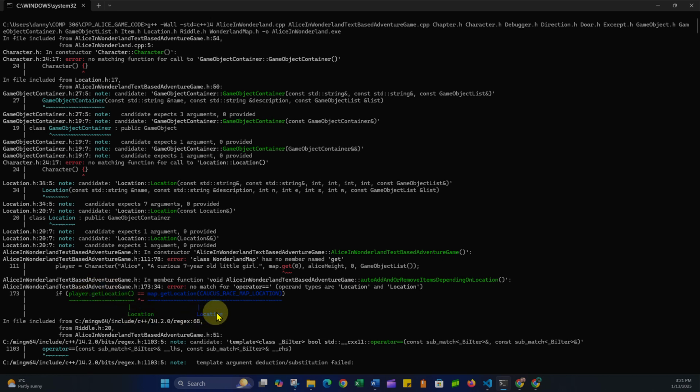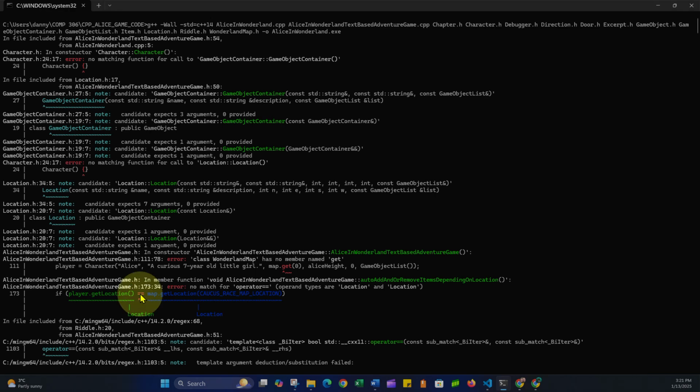This location is also a location because map.getLocation of the caucus race map location is just a constant representing, I think, index 5, and it returns the caucus race map. So I can't compare locations directly with an equality operator because I don't have one. So I haven't overridden it.